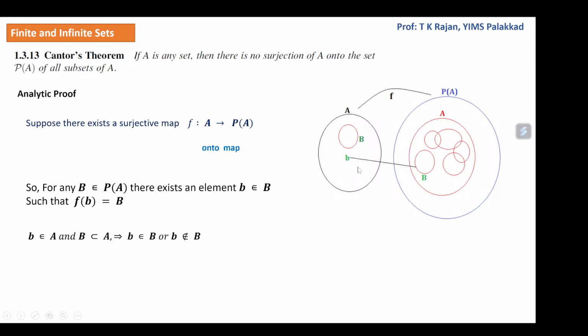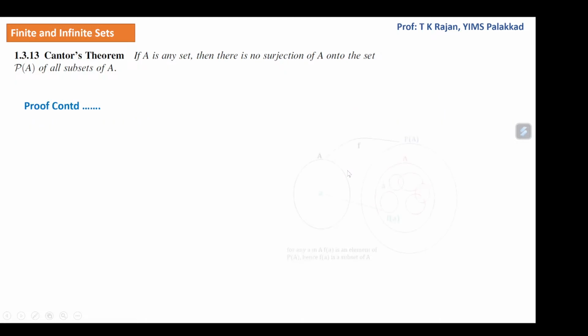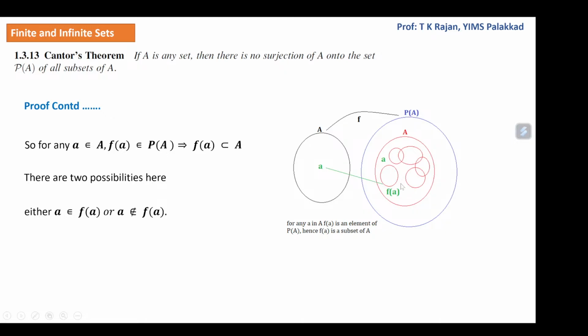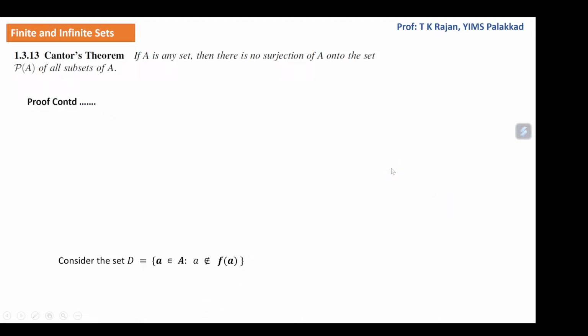Now this b, the inverse image of this capital B, is an element of A, and the capital B is a subset of A. Therefore, there are two possibilities: either b is an element of B or b is outside B. Now you take any element a in A. Then the image of a under f is an element of P of A. That means it is a subset of A. So for any a in A, f of a is a subset of A. Then there are two possibilities: either a is an element of f of a, or a is not an element of f of a.